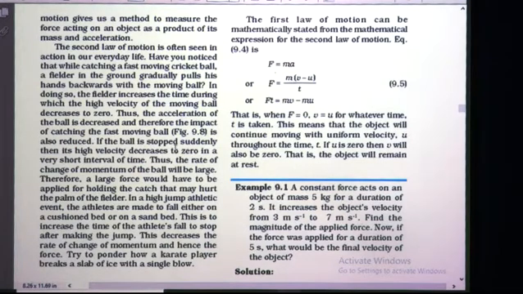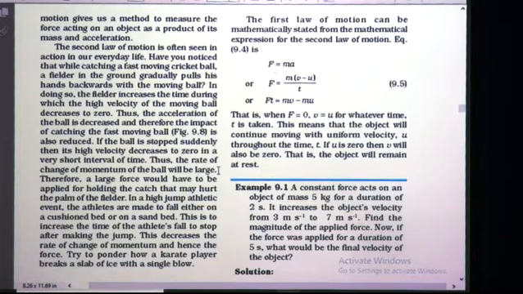If the ball is stopped suddenly, then its high velocity decreases to 0 in a very short interval of time. Thus, the rate of change of momentum of the ball will be large. So if the ball is stopped suddenly without taking the hands in the backward direction, the process happens in a very short interval of time, and the rate of change of momentum of the ball is very large.